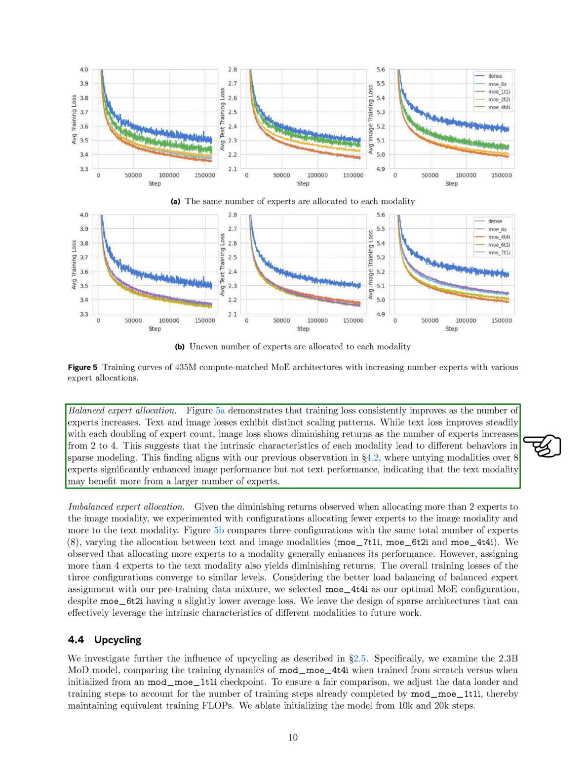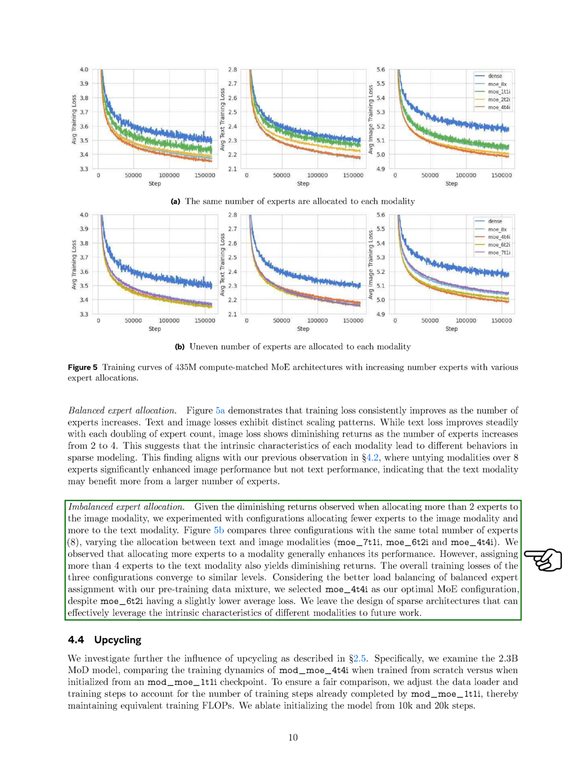This aligns with our earlier findings, where separating modalities over 8 experts significantly improved image performance but not text performance, indicating that text data may benefit more from having a larger number of experts. In the imbalanced expert allocation scenario, we noticed diminishing returns when assigning more than 2 experts to the image data. Therefore, we tried configurations that allocated fewer experts to the image data and more to the text data.